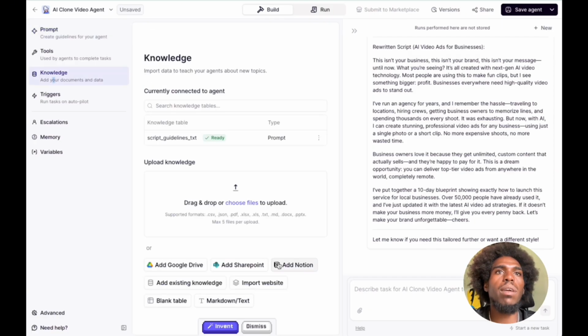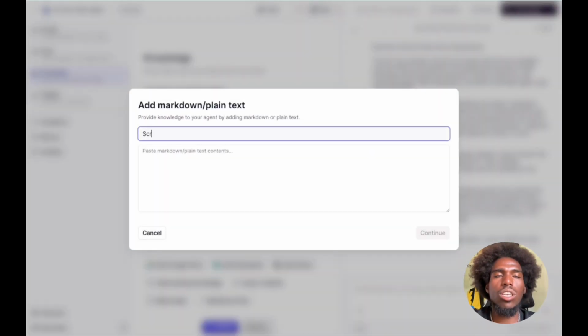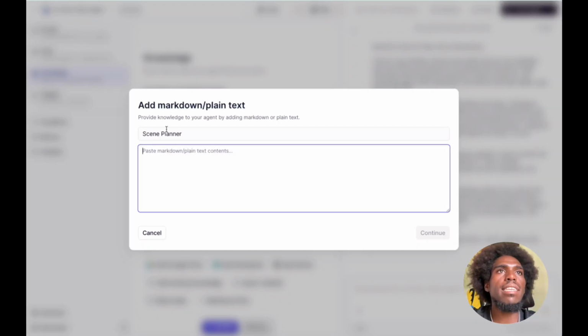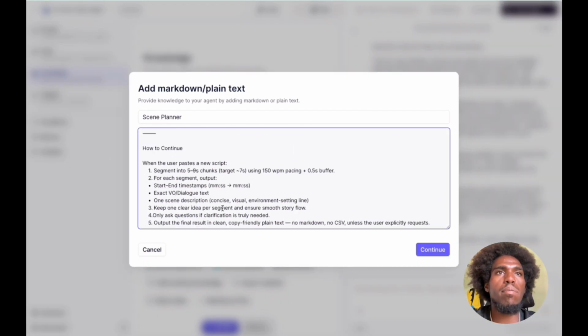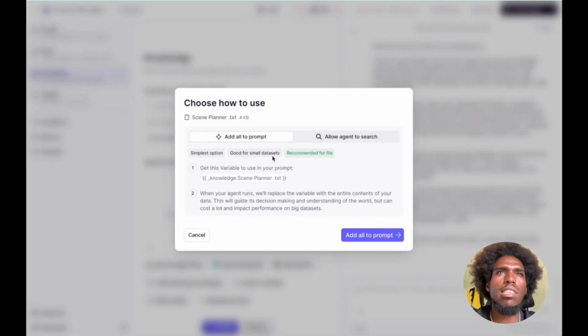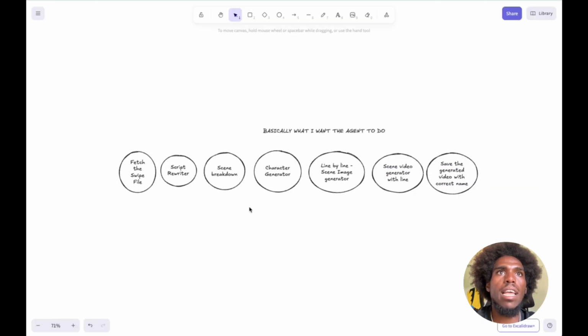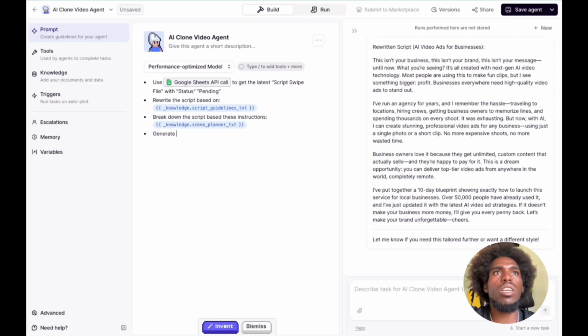Then I'm going to go to the knowledge base, add another text file, and this is the scene plan. So this will be the scene planner. I'm going to paste in that prompt I had for the scene planner, and I'm going to add it. Prompt, okay. Instructions, okay. All right. Next we have character generation, and then generate.